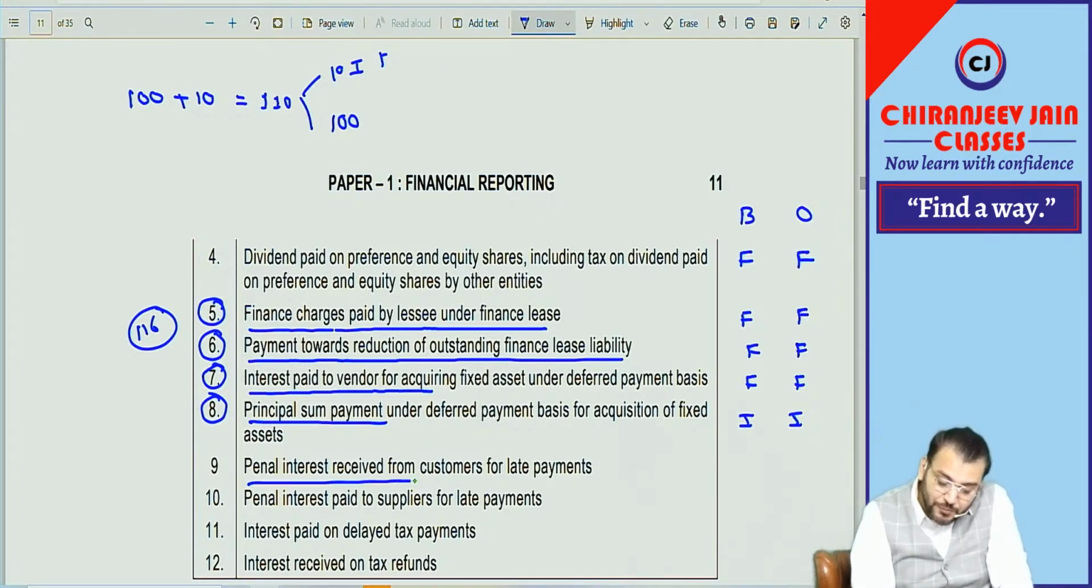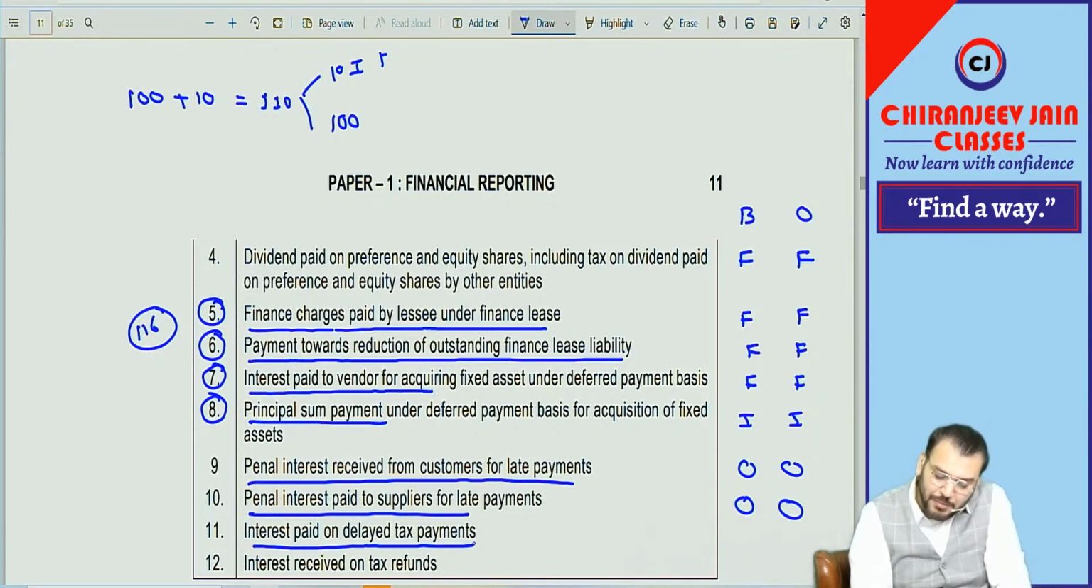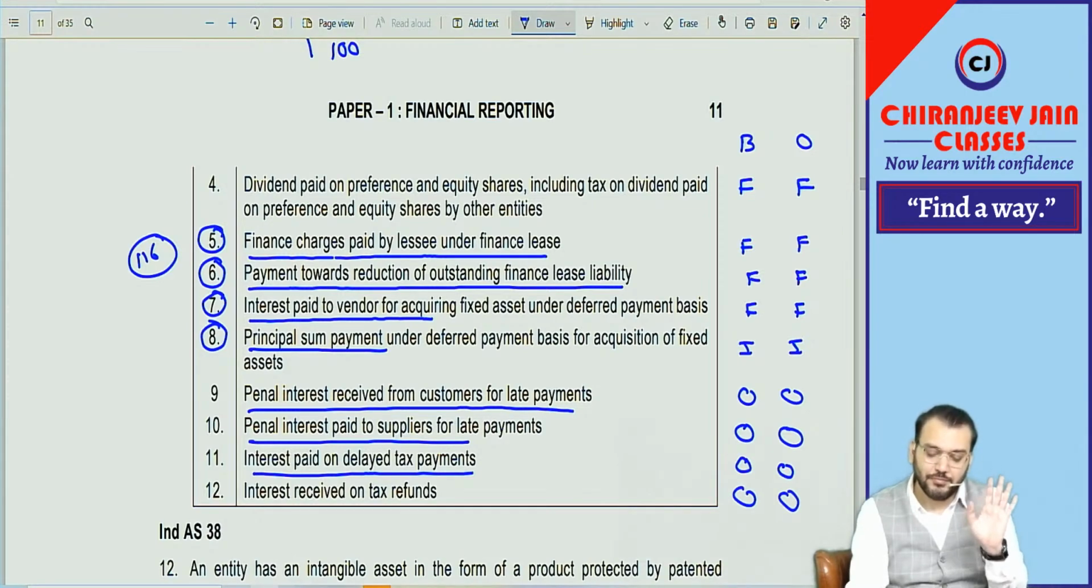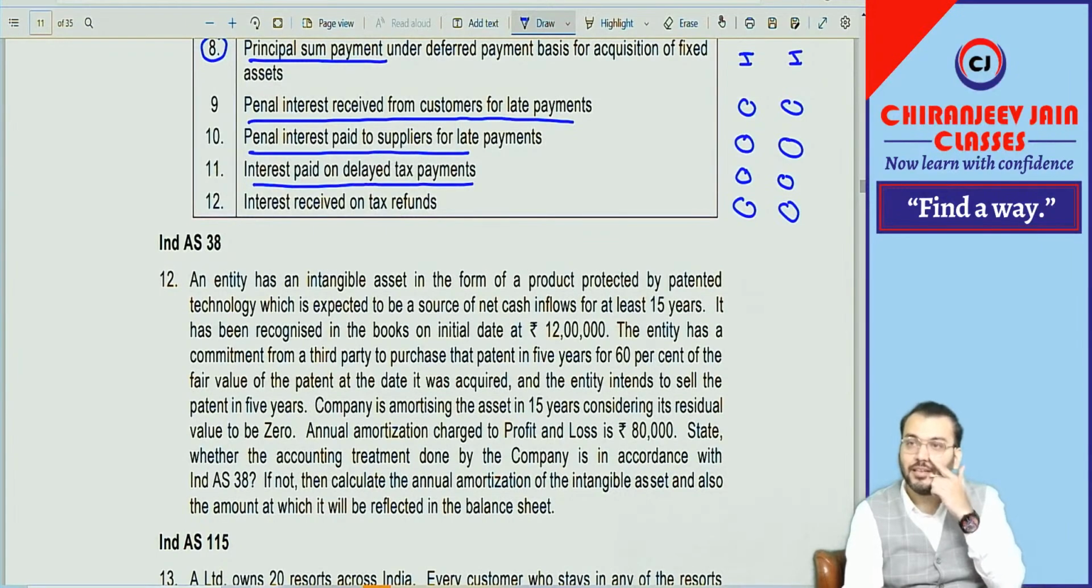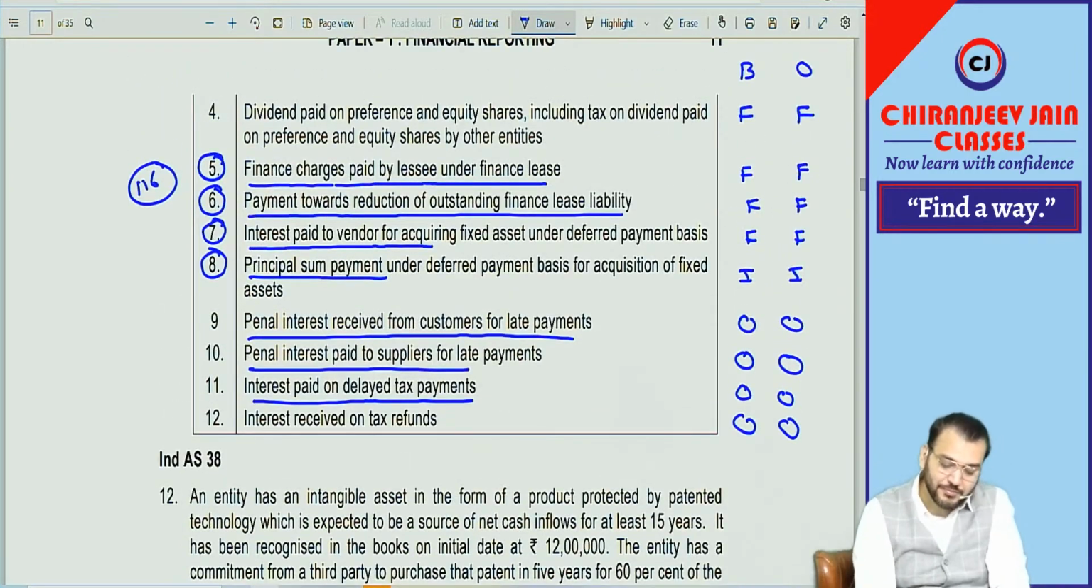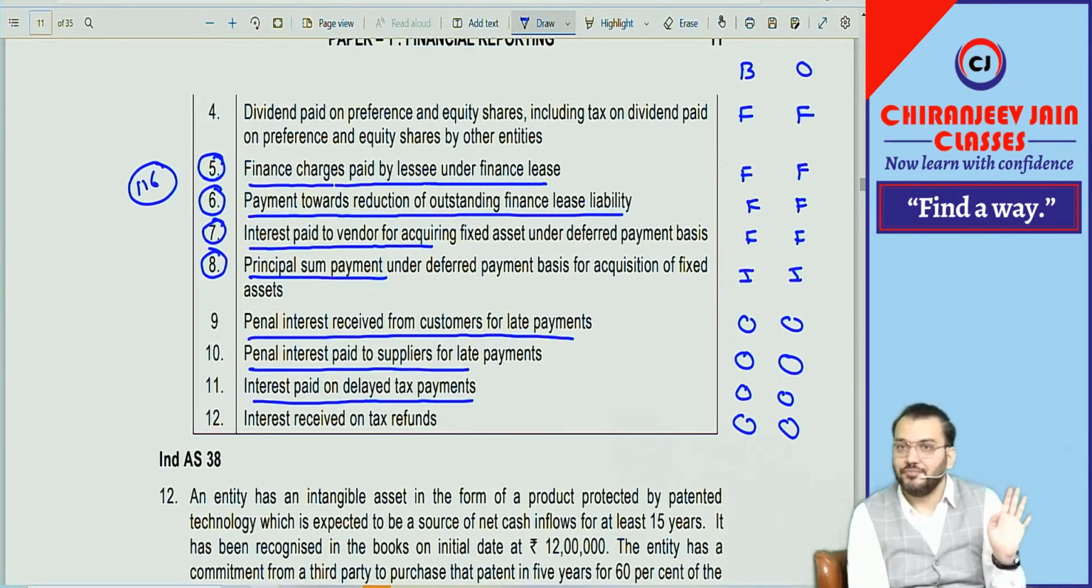Then penal interest received from customer for late payment. Can you say operating? Penal interest paid to supplier, operating. Interest paid on delayed tax payment. If the question is silent, tax payment will always be what? Operating. So interest will also be operating. Interest received on tax refund will be operating. Then you can see the solution. Correct. Got it. These 2 points were good, 5, 6, 7, 8. Apart from that, it was easy only.